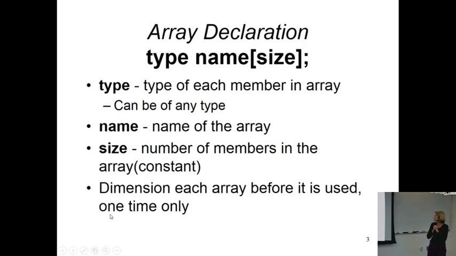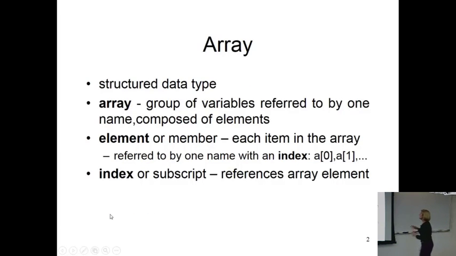So we're going to declare an array, and the array is going to be made up of two things. The array is going to be made up of elements or members of the array, and we're going to use something called an index to determine which element of the array that we're accessing. So these are the terms we're going to use: array, element, and index. And none of these are keywords in C++. Okay?